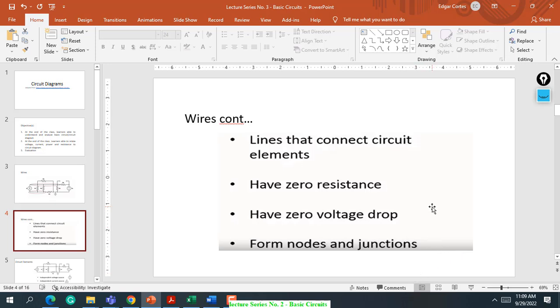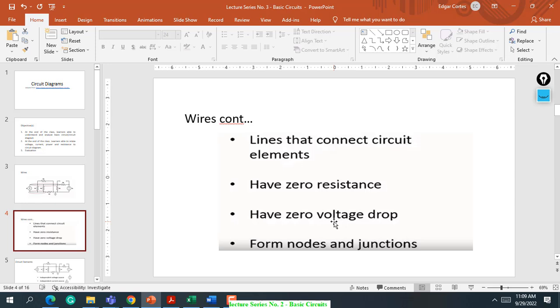Although in theory or in real, there is resistance in the wire. That's why in your activity exercises in the previous discussion, you already understand how to compute the resistance of a wire.